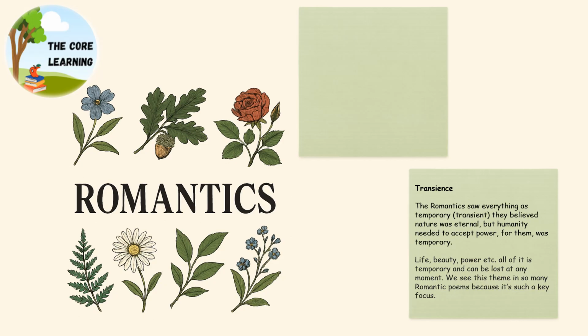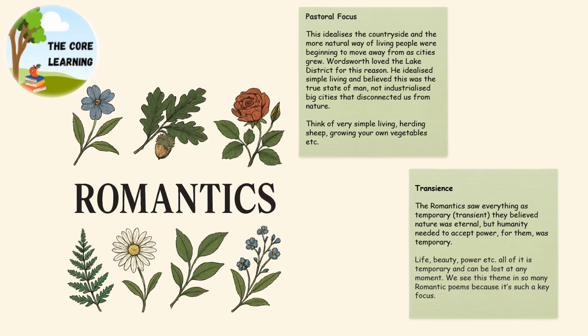And we see this in a lot of Romantic poems where they focus on the fact that human life and everything else is very temporary. So because of that, we do see this pastoral focus. They idealize the countryside and a more natural way of living. So I want you to think about simple living here: herding sheep, growing your own vegetables, milking cows, those sorts of things. And Wordsworth in particular was known for his love of the Lake District.